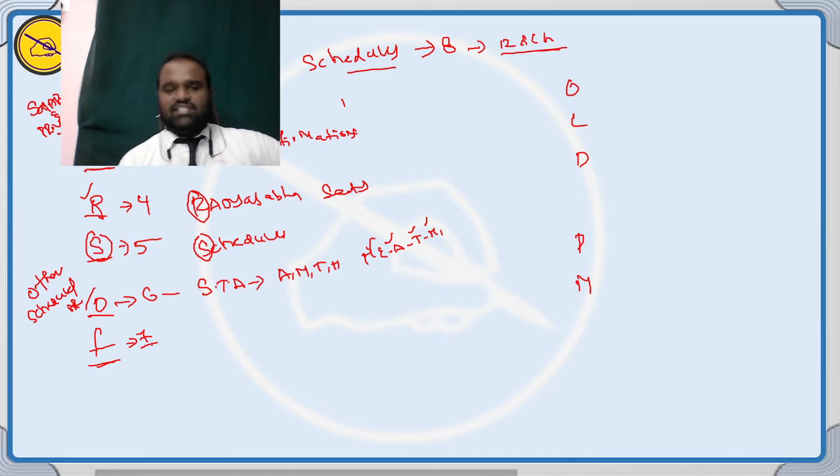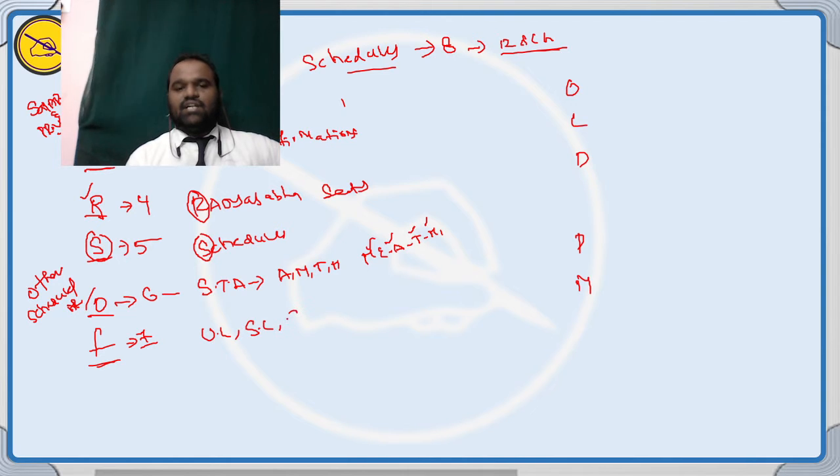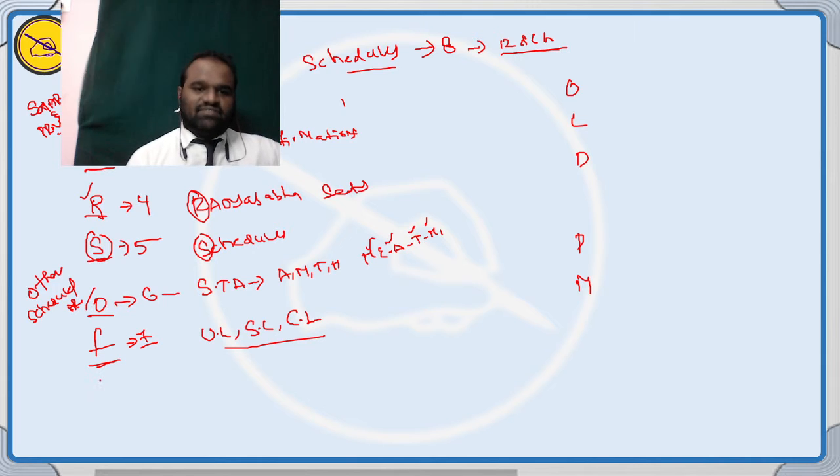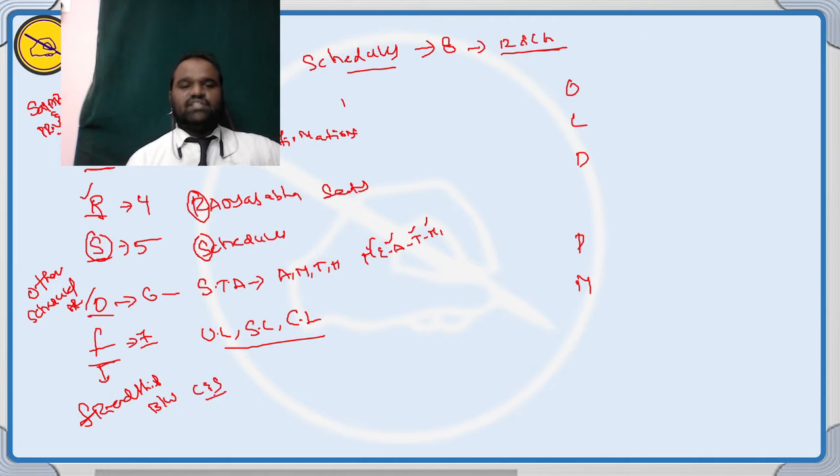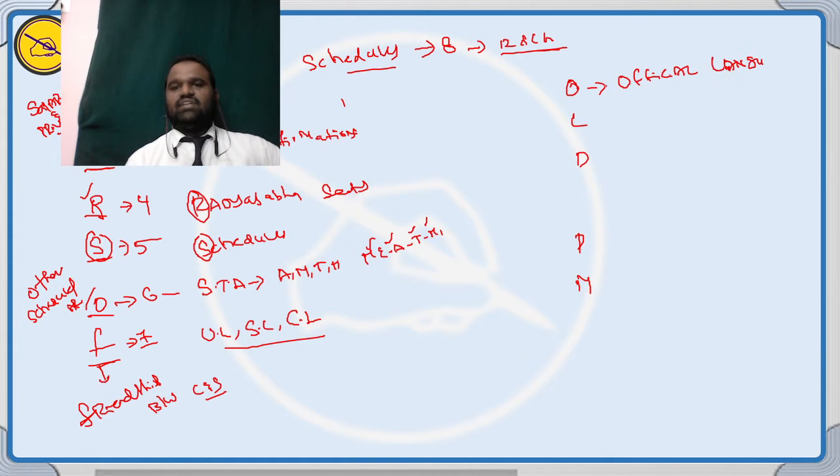The schedule number 7 is also called the union list, state list and concurrent list. Remember, schedule number 7 is like the friendship between the central and the states, F. And the schedule number 8 is called official languages. O for official languages.